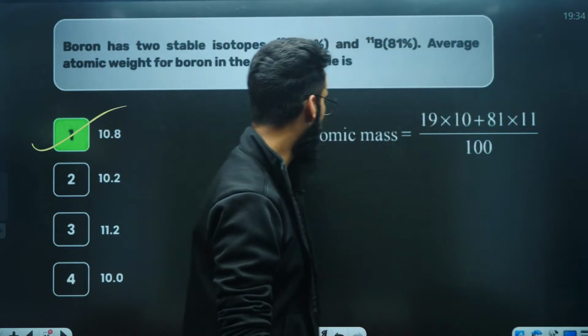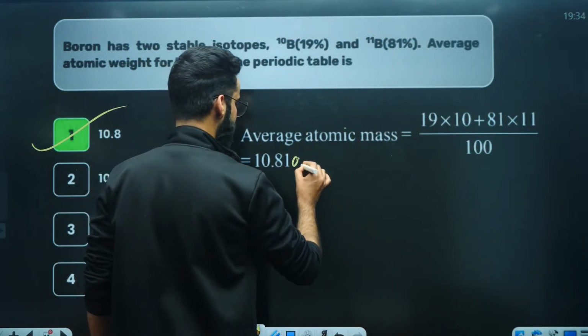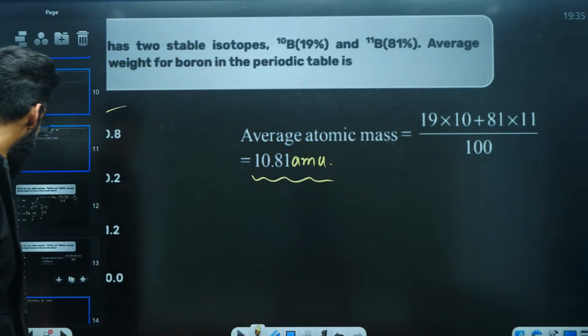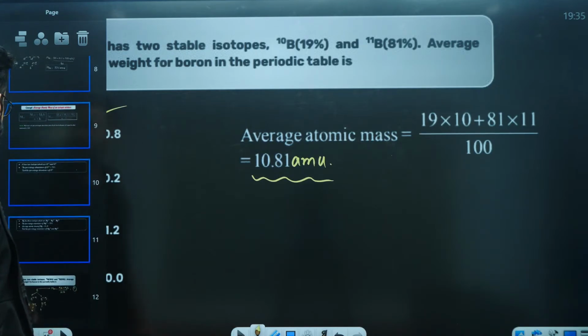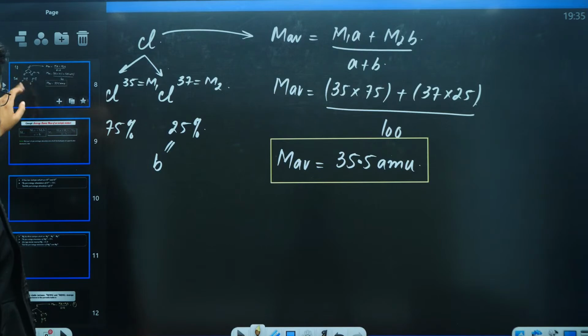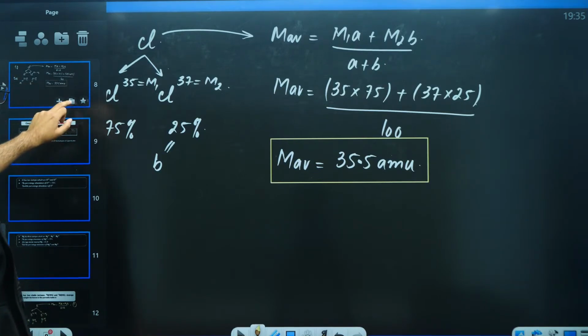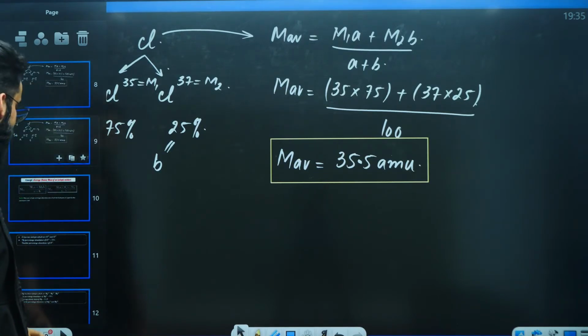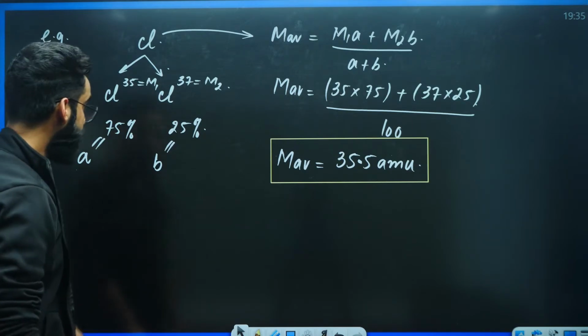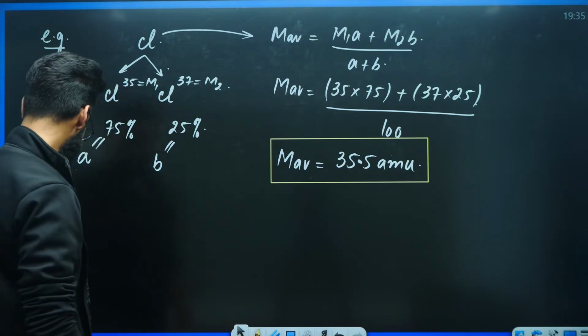So 10.8 AMU is the average atomic weight of boron, which we were supposed to calculate. Quickly, let me know in the chats if everything seems clear.